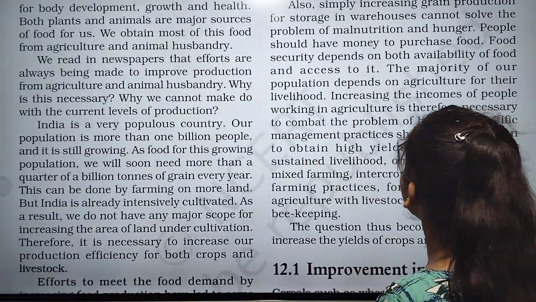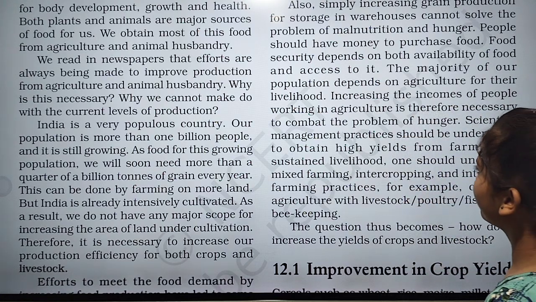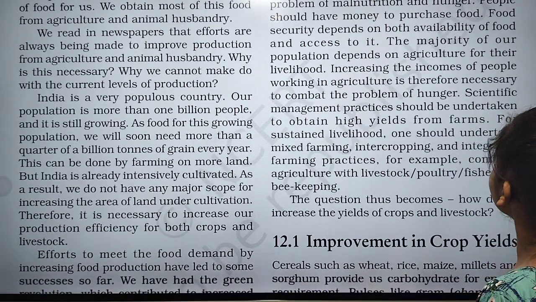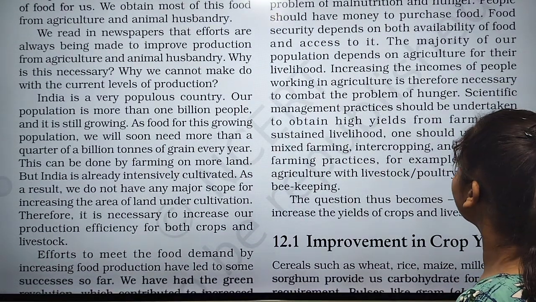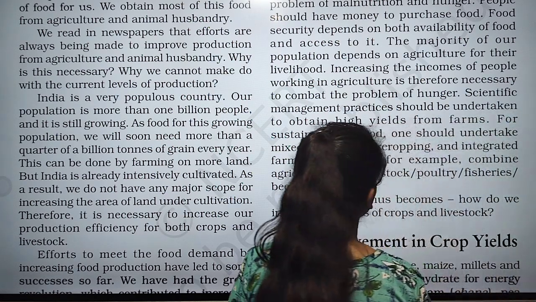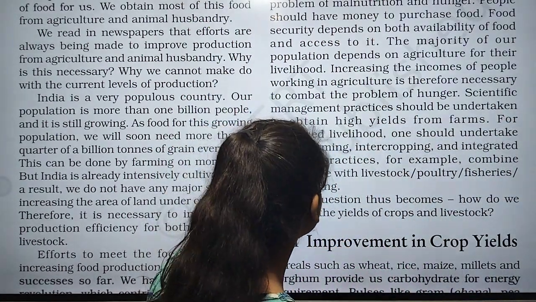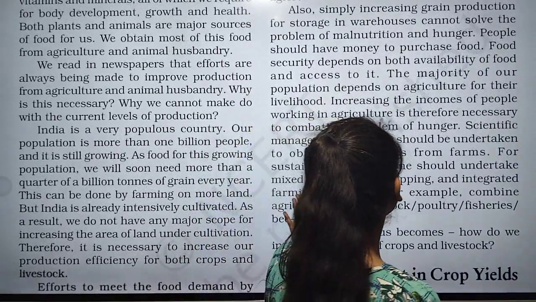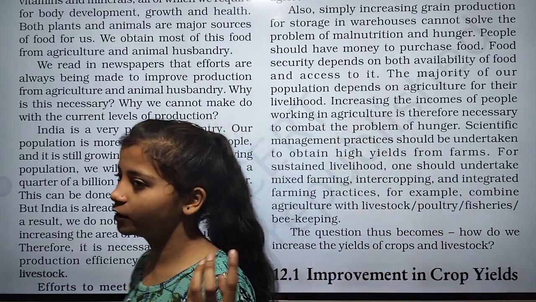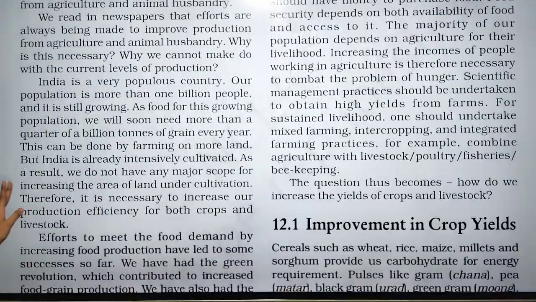Scientific management practices should be undertaken to obtain high yields from farms. For sustainable livelihood, one should undertake mixed farming, intercropping, and integrated farming practices. For example, combine agriculture with livestock, poultry, fisheries, and beekeeping. These are the practices we are doing to increase production.